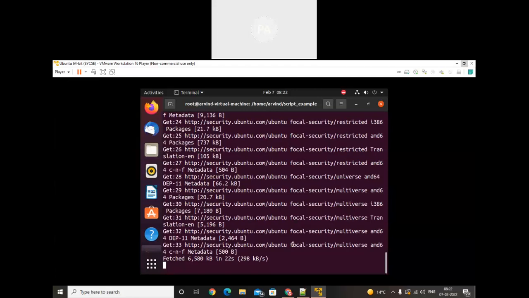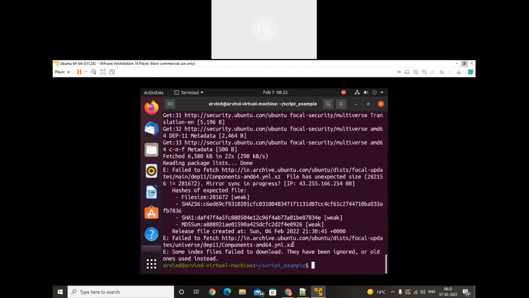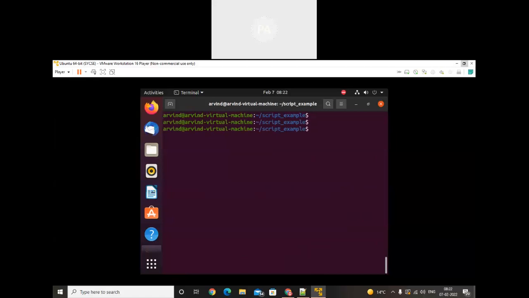Rather, I will write a script to create a folder. Okay, let's do that. What we did, I will use cat. I will create the folder inside this script example. Okay, cat, and I will use option get that. So folder.